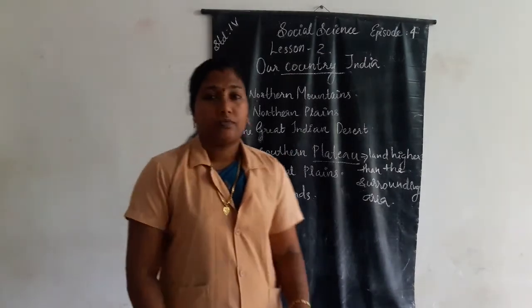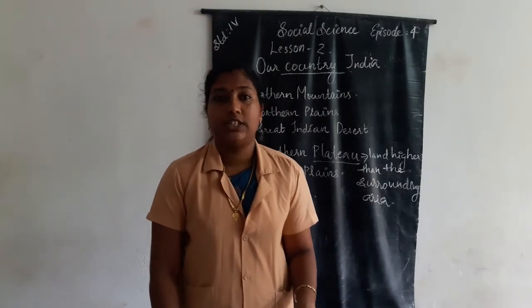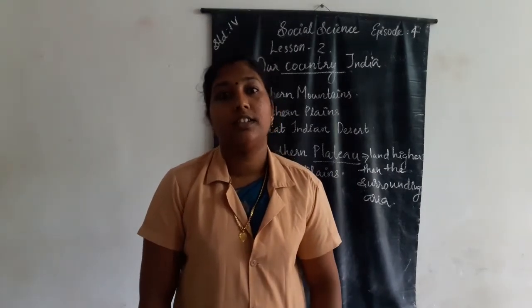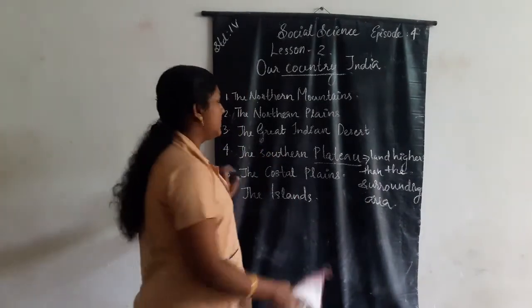Okay. Then we know that India is situated in which continent? Asia, South Asia. India is situated in South Asia. Next one is neighboring countries of India.